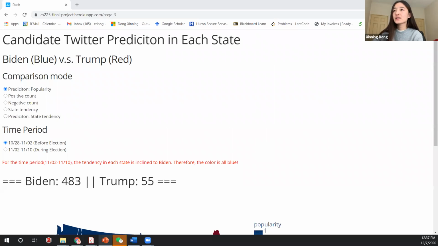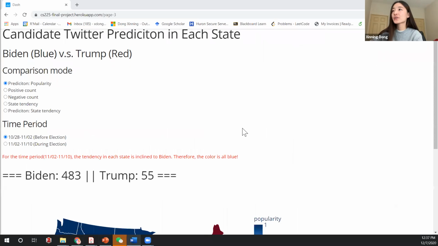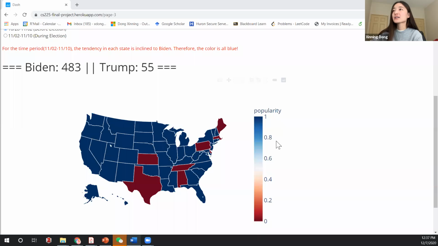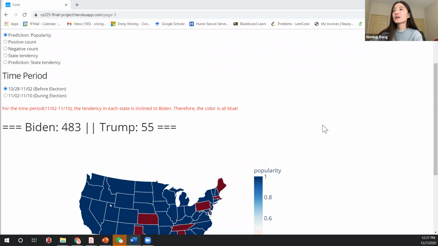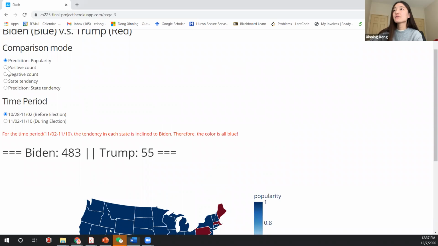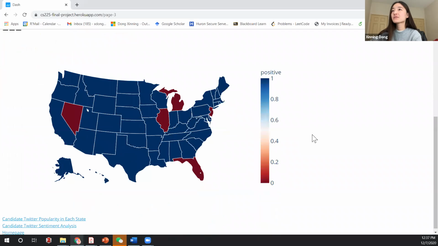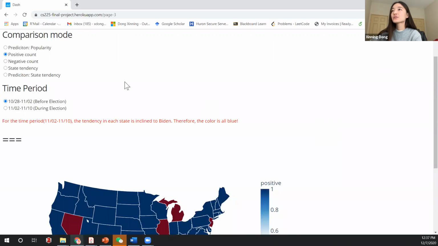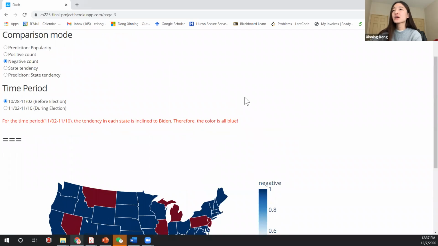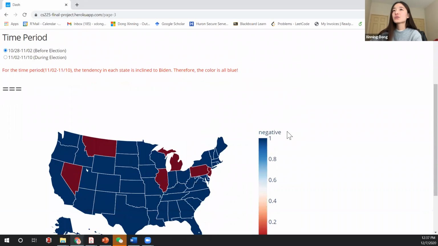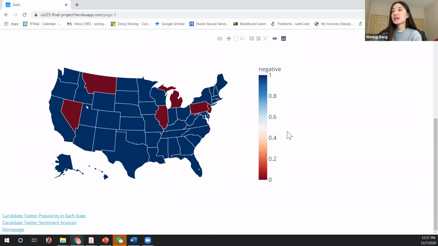On this web page, we have the total tweets number for each candidate for each state to show the popularity of that candidate. If we click here, we see the total tweets number of the positive sentiment for each candidate to reflect the positive support, and the total tweets number of the negative count to reflect the bad feeling for that candidate.